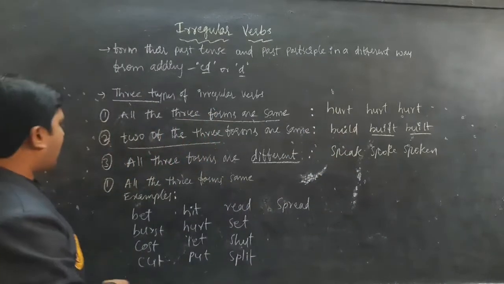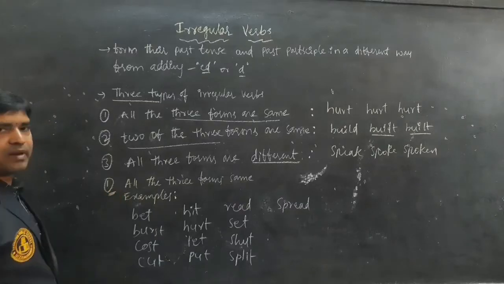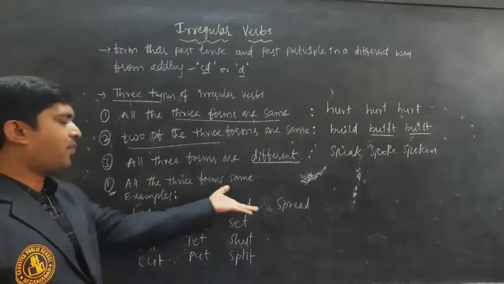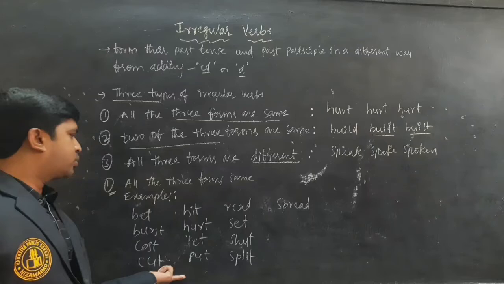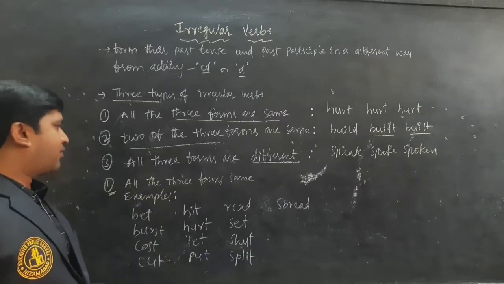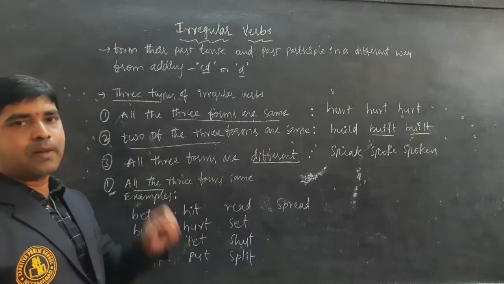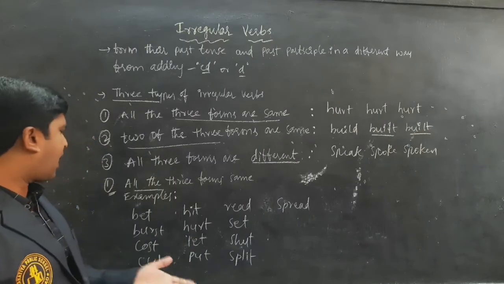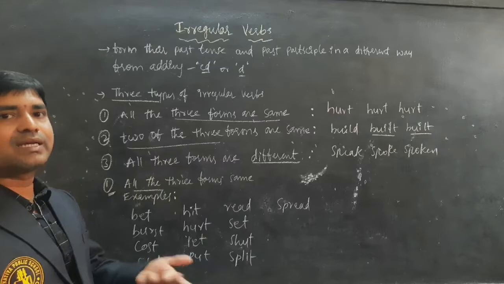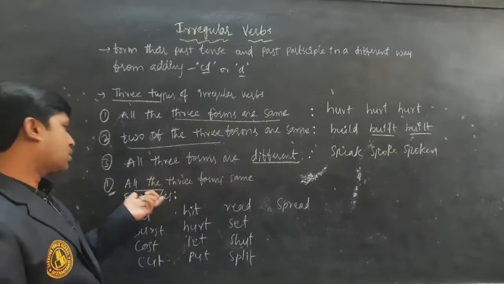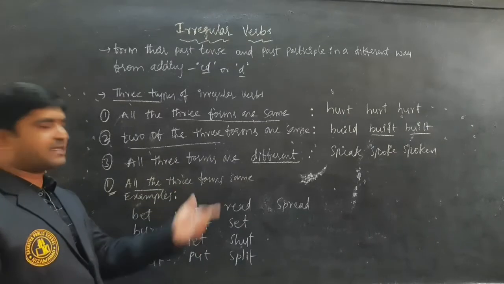Here see, all the three forms are different. Here we have few irregular verbs which have all the forms the same. You must learn them by heart. And cast, forecast, telecast also have three forms the same.